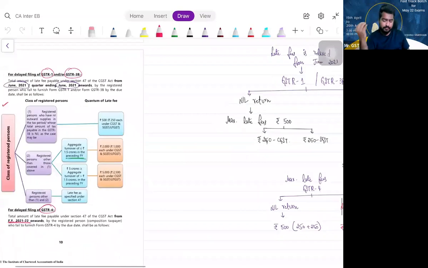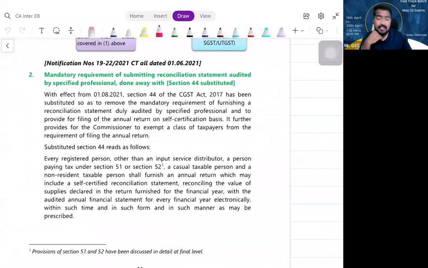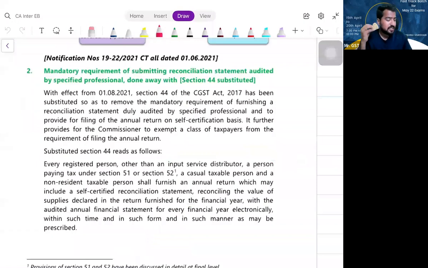So there was a concept called GSTR 9C. What is GSTR 9C? The reconciliation statement which should be certified by the professional, the practicing professional. Now, GSTR 9C was there in your syllabus earlier when GST was introduced. Later on, it has been removed from your syllabus. This amendment is related to that part actually. Earlier, what was the position? Section 44 was saying that the GSTR 9C you have to file should be certified by a practicing professional, the chartered accountant.